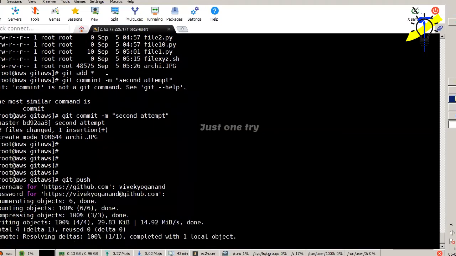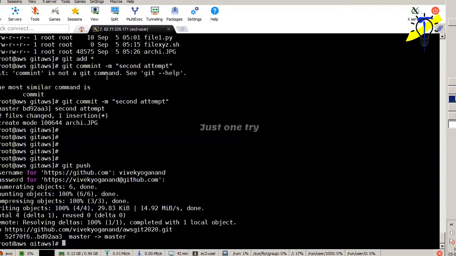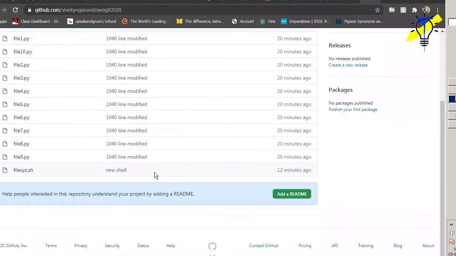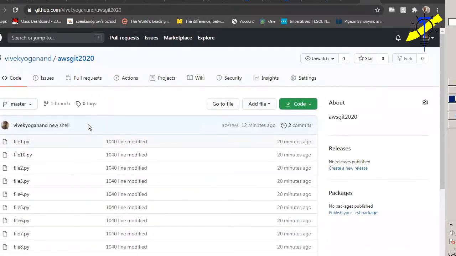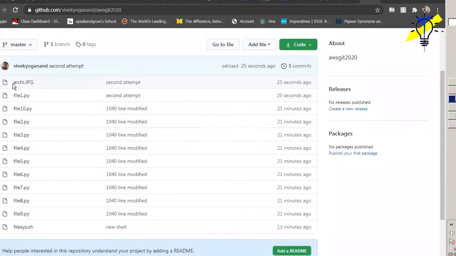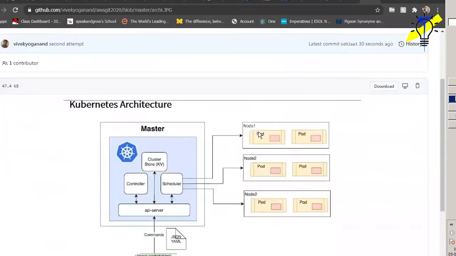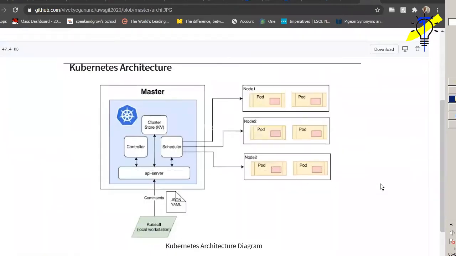Now it has been pushed to the cloud, which is from the local system. Even we push it to our area. Now you can click this and you can see this file. You can click that one. Okay. Got it?